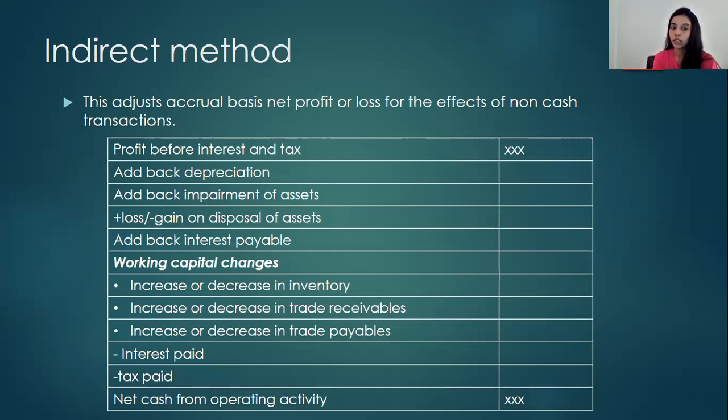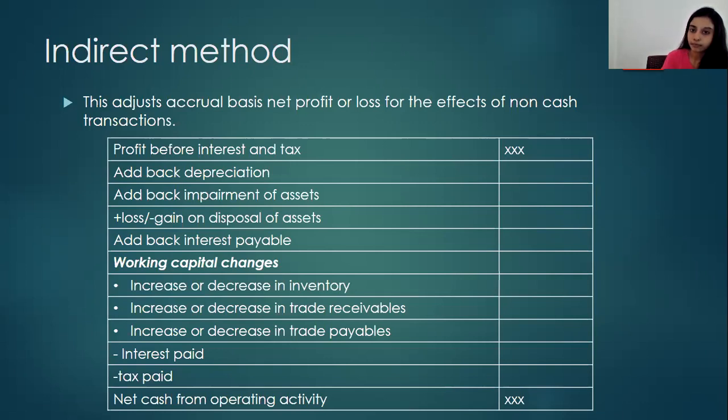So this loss or gain on the disposal of assets is actually not an adjustment made based on the accrual concept, but we are reversing this because it's not a cash flow. It's not a cash inflow or cash outflow. So this profit figure we have included in the statement of profit or loss, the operating profit figure. So whatever the non-cash inflows and outflows, we have to adjust it under this heading. And so if I'm to explain you all about these adjustments, so depreciation we have already deducted from the profit figure, from the operating figure.